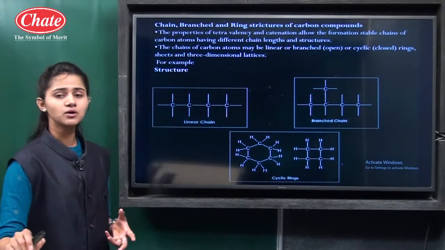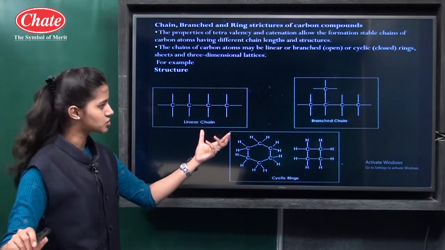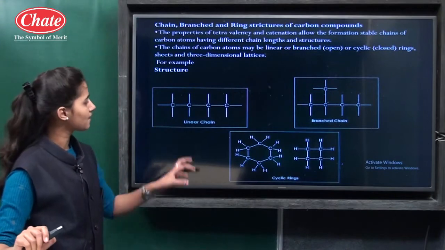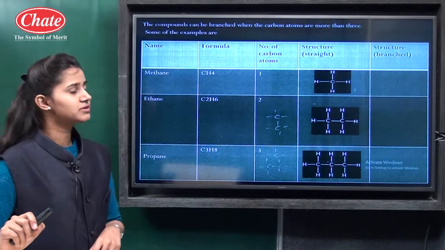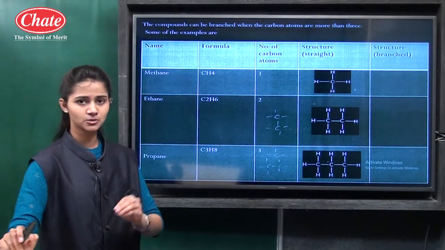So the compounds of the carbon or the hydrocarbons are present in the linear chain structure or the branched chain structure and cyclic ring chains. Okay. Then the compounds can be branched when the atoms are more than 3. We have seen the linear structure, branched structure.